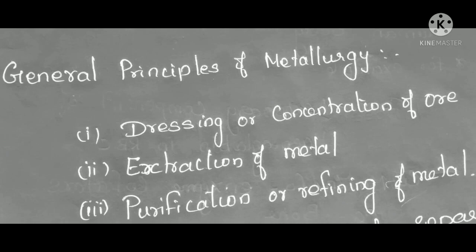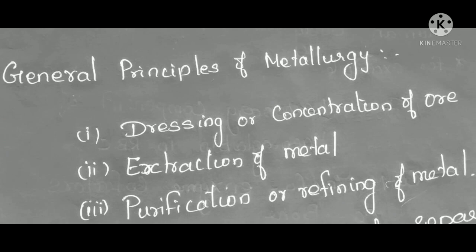After that, 3 main steps are involved. We can see what are the 3 main steps. First one is the separation of ore, so concentration of ore. The first step is concentration of ore, or you can say dressing of ore or separation of ore. What is that? It is a process of removal of impurities from the ore.